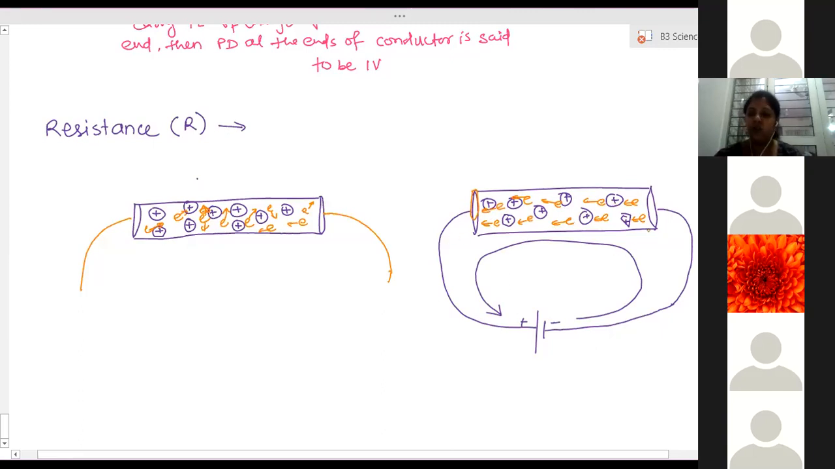Right? Now, while moving, there are the fixed atoms. They are only vibrating with a very small amplitude. So what happens? These electrons keep colliding with these atoms. Whenever an electron comes to an atom, it will collide. And we know that due to collision, whenever two objects collide, they lose energy.